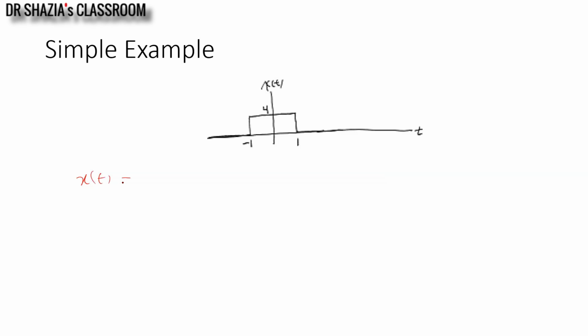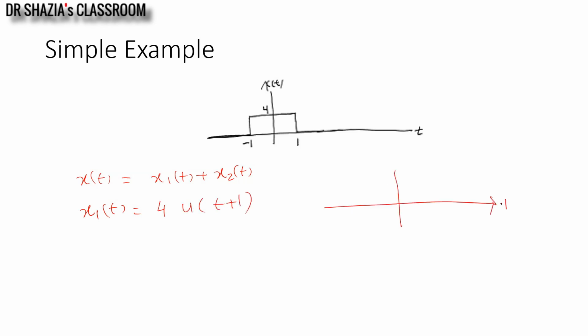now x of t can be written as summation of two signals here, x1t plus x2t, where I will say x1t is, here you can see the form of the wave shape of this particular signal is similar to unit step with a magnitude or amplitude 4. So I will write 4 instead of u of t, which starts from 0 to infinity. The first signal will start from -1 to infinity. So x1t I will write as 4 u of t plus 1.